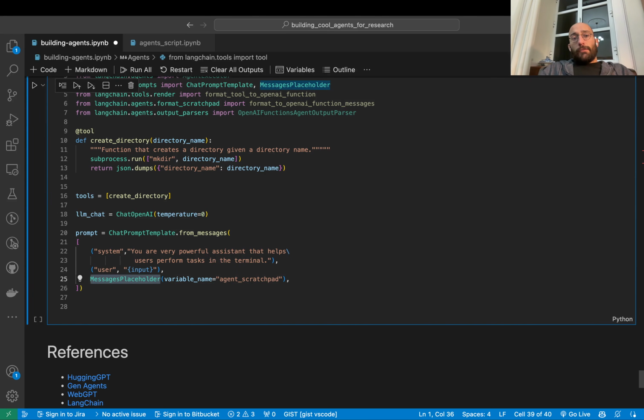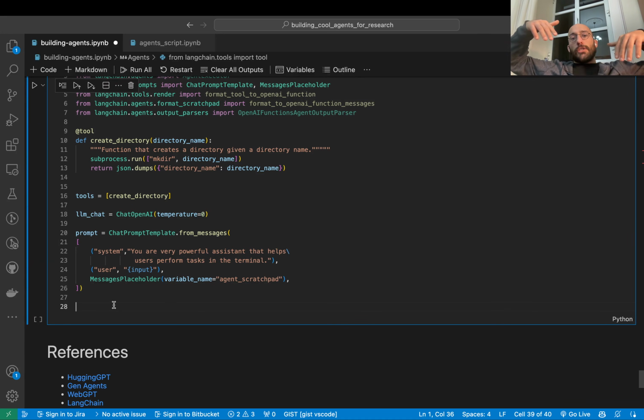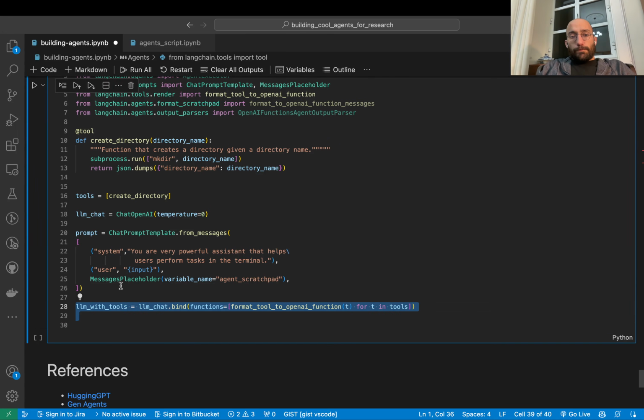And in here we have a messages placeholder, and in this messages placeholder that will take in the agent scratchpad, which if you remember before we were appending stuff to a messages list, and this will take care of that process of appending messages as we go. Let's imagine you go through a loop of actions with this agent, and the intermediate steps will be stored here.